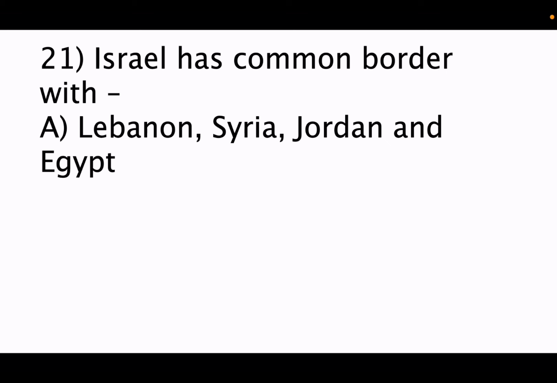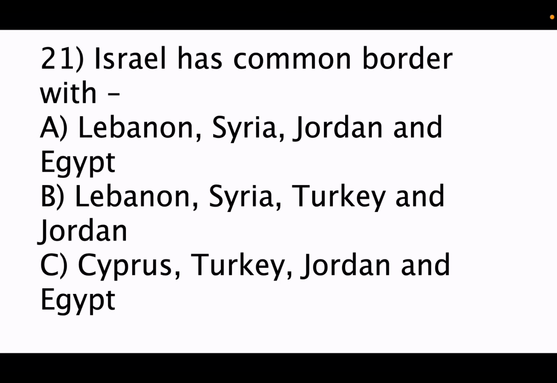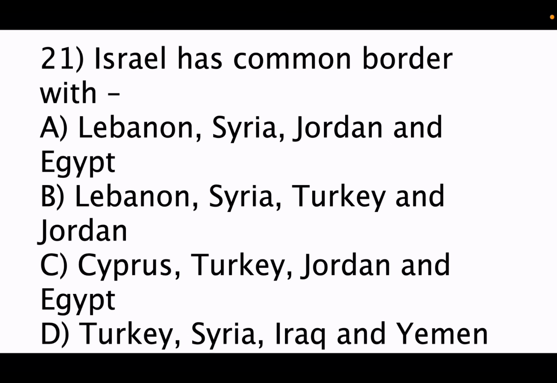Israel has a common border with option A Lebanon, Syria, Jordan, Egypt; B Lebanon, Syria, Turkey, Jordan; option C Cyprus, Turkey, Jordan, Egypt; option D Turkey, Syria, Iraq and Yemen. So here it has a common border with Lebanon, Syria, Jordan and Egypt. Option A is the correct answer.